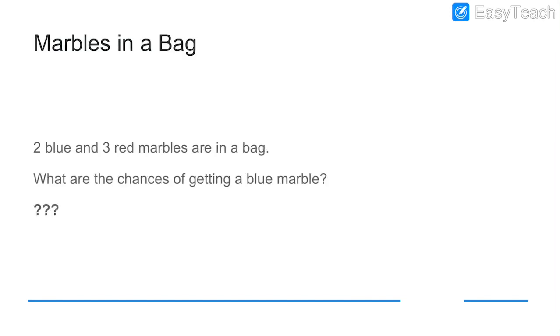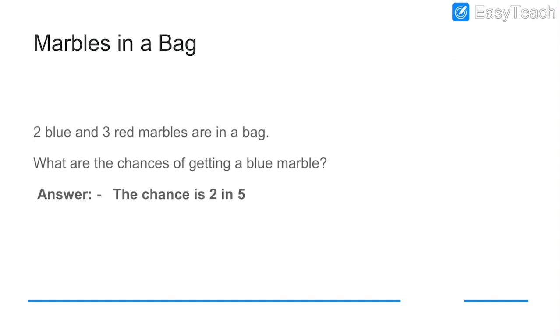Suppose we consider one more example. There is a bag. In that bag there are 2 blue and 3 red marbles. Blue marbles are 2, red marbles are 3. What are the chances of getting a blue marble?